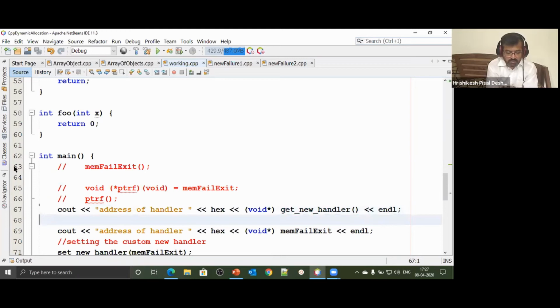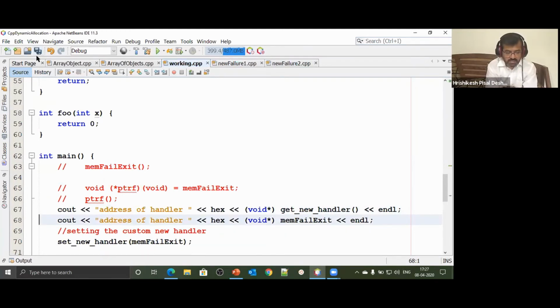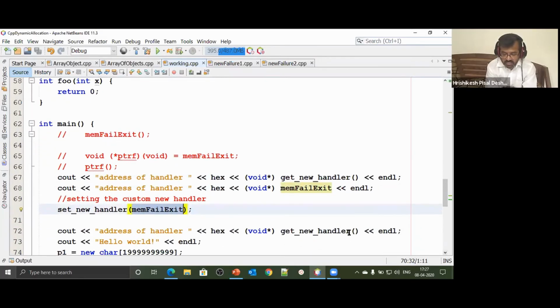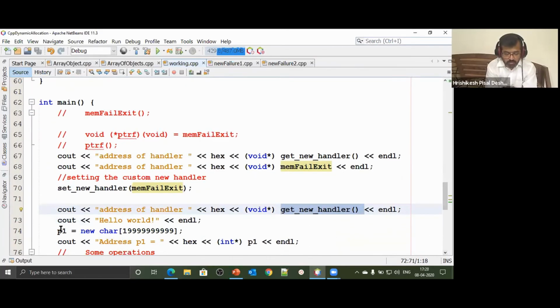So here we go. Let's trace this code once again. Step by step. Actually, we won't trace, we'll run directly. So I print the address. I print the current handler. Current handler by default is nobody, so 0. I printed the address of main fail exit. I set main fail exit as a handler and check whether it has been set or not. For that I give a call to get new handler. If I get the same address again, that means that address has now been set. I take a pointer now. P1 is a pointer.